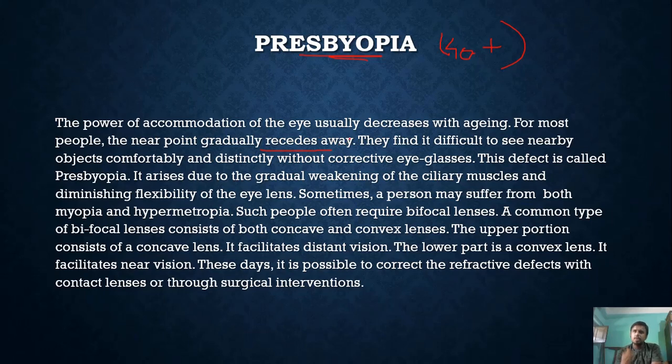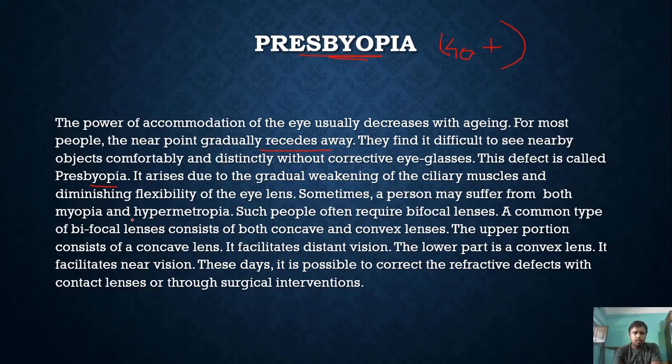The near point becomes more distant. They find it difficult to see nearby objects comfortably and distinctly without corrective eyeglasses. With the help of eyeglasses only we will be able to see it properly. This defect is called presbyopia. It arises due to gradual weakening of the ciliary muscles. Due to the gradual weakening of the ciliary muscles, we face this issue.